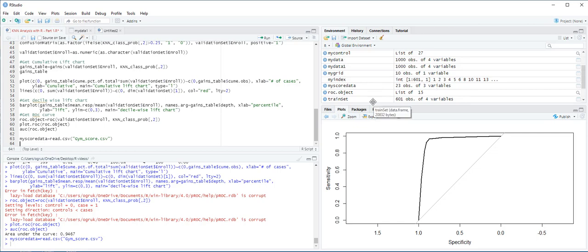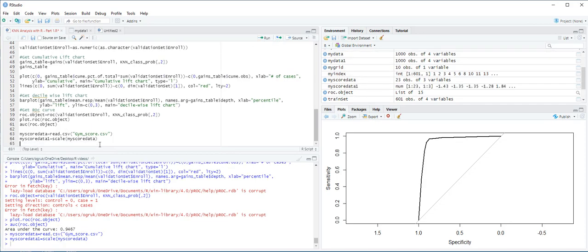Then we use the scale function to standardize the new data set and name it myScoreData1. So here, myScoreData1 is equal to scale, and we are going to scale myScoreData and then control enter.